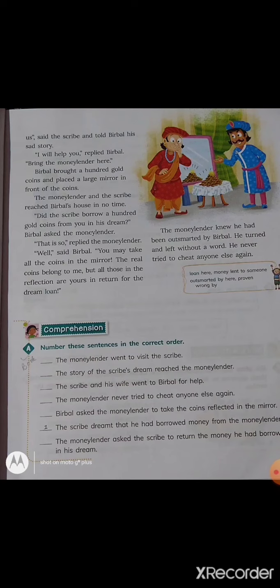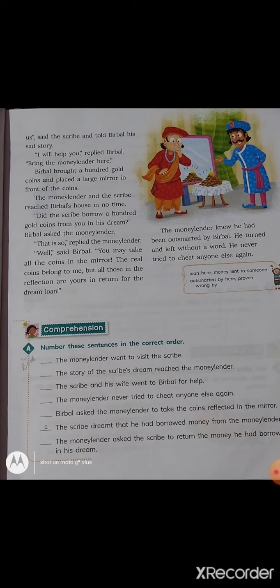I will help you, replied Birbal. Bring the money lender here. Birbal bought 100 gold coins and placed a large mirror in front of the coins. The money lender and the scribe reached Birbal's house in no time.